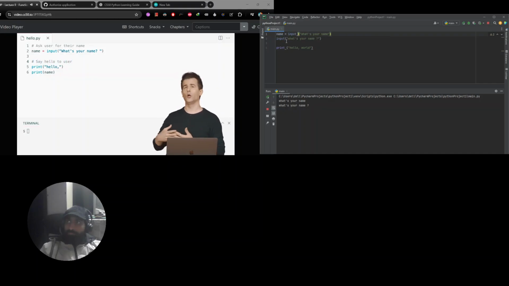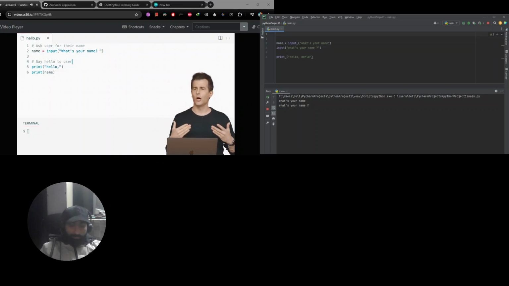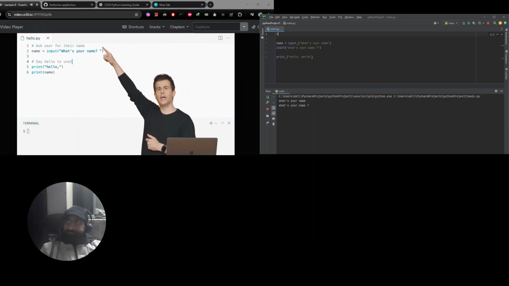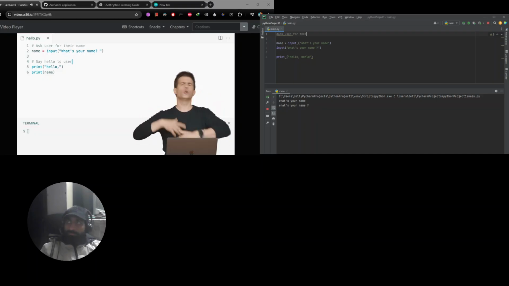And you'll notice that VS Code by default is kind of graying out my comments. They're no longer blue. There's no red. There's no color in them. And that's just because they're notes to myself, and the computer ultimately is going to ignore them. But what we have now is two comments, ask user for their name, and then a second comment, say hello to user. And I've just kind of commented each chunk of code, like each line or lines plural of code that are doing something noteworthy.